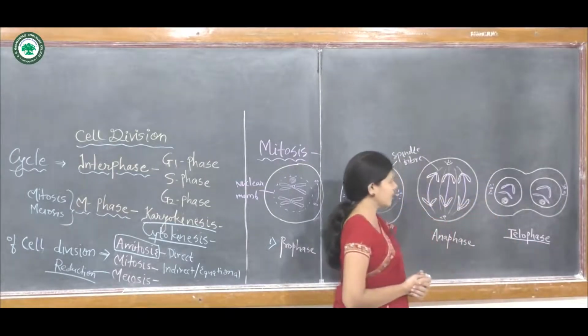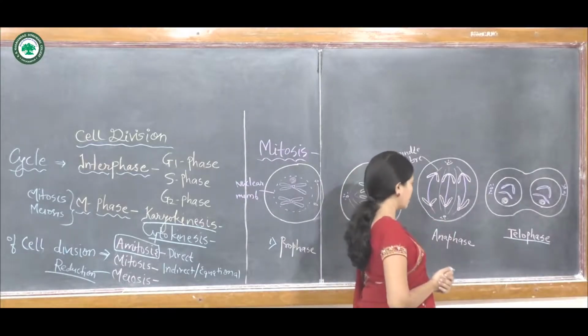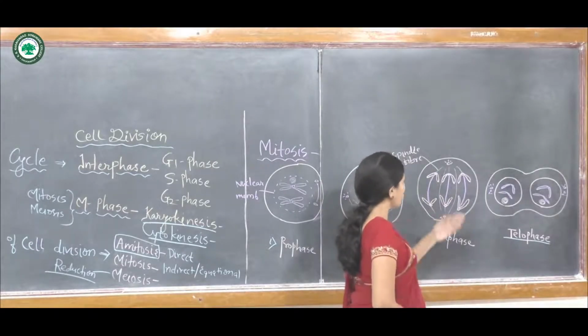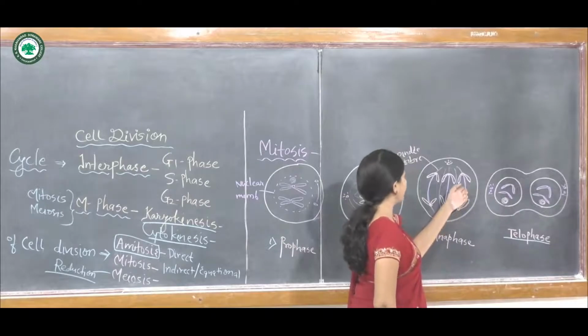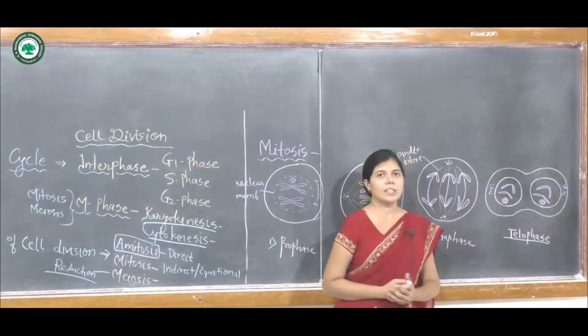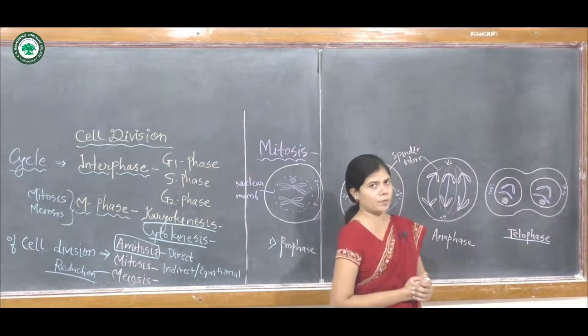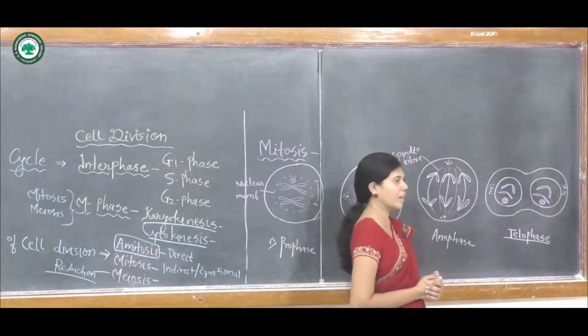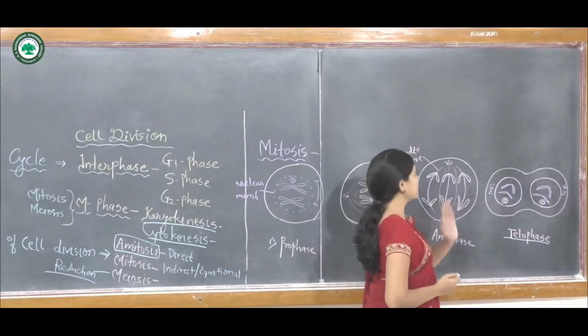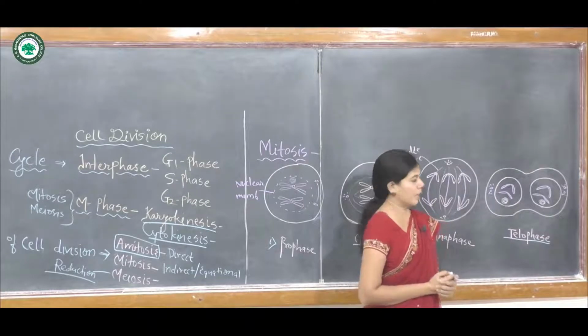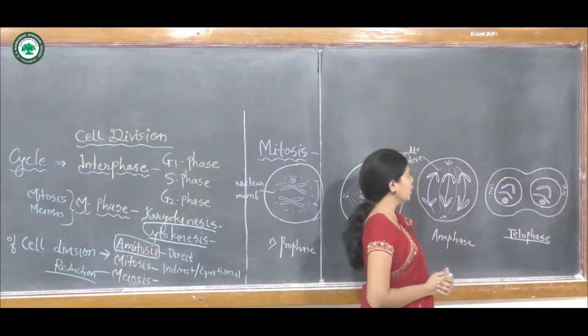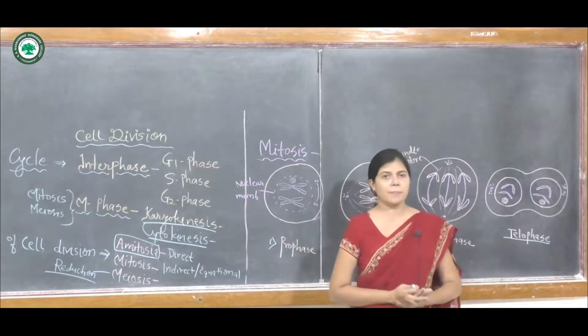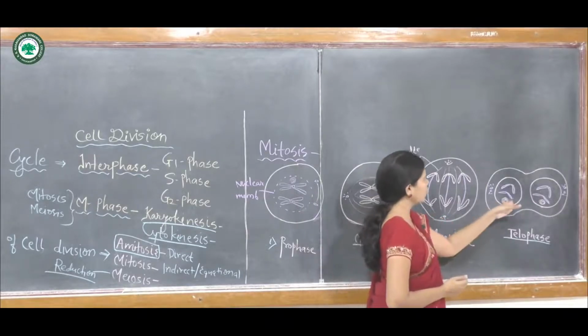In the telophase, what happens? The kinetic fiber or spindle fiber is absorbed by the cytoplasm. In the telophase, the nuclear membrane reappears, as well as the nucleolus.